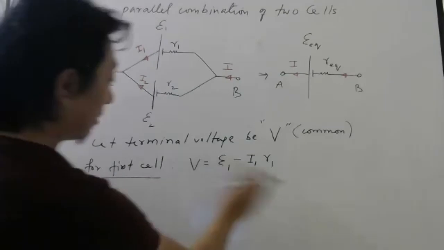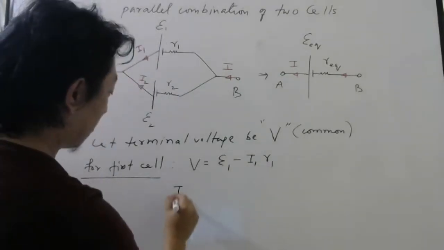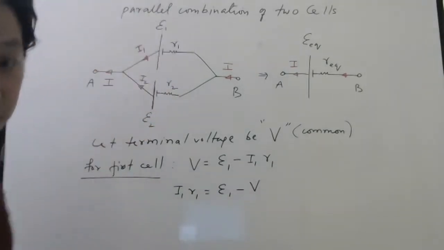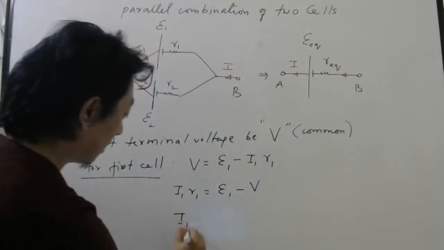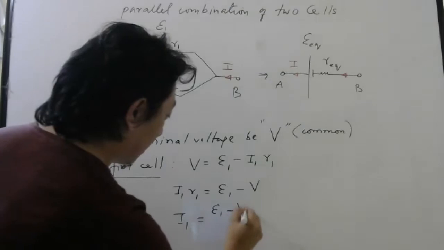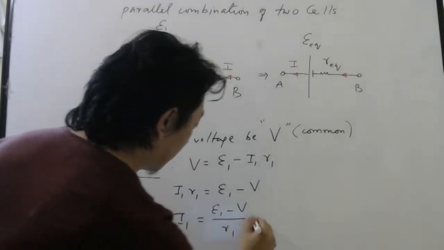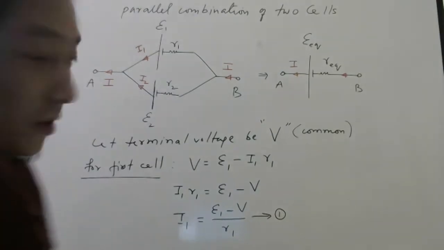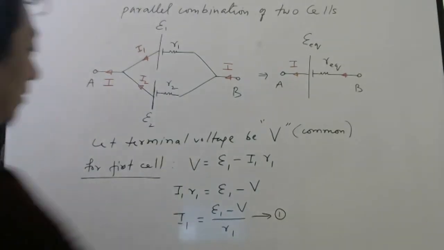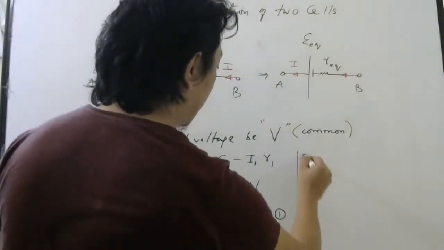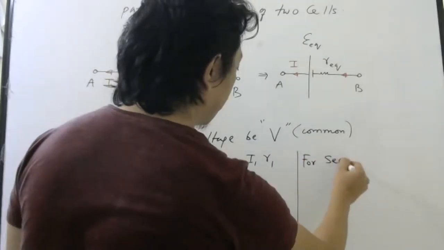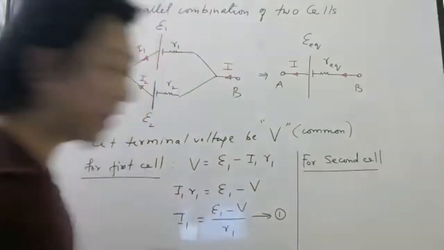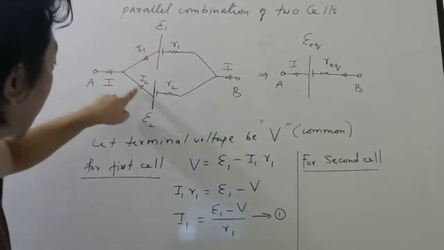So from here, bring this one this side, I1 R1 this side. So E1 minus V, correct? So what will be your I1? E1 minus V by R1. Equation 1. Okay? Write down. This is for the first cell. For the second cell, let me write directly, students. The current is I2.